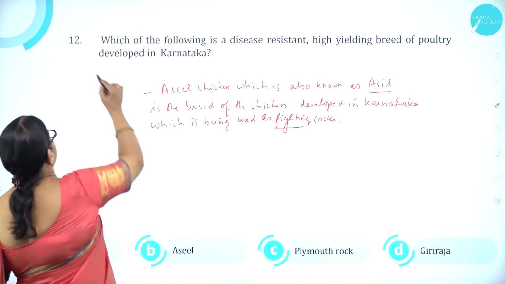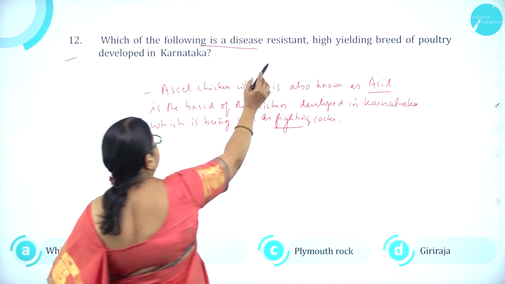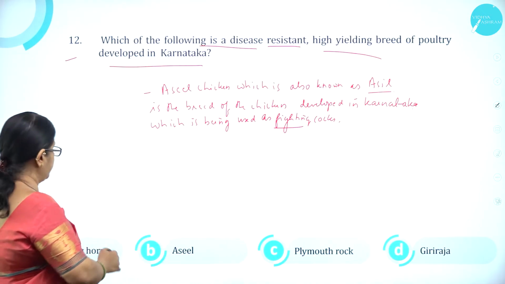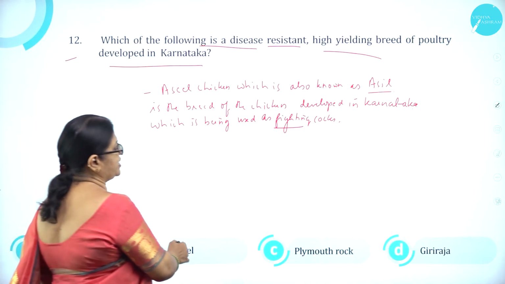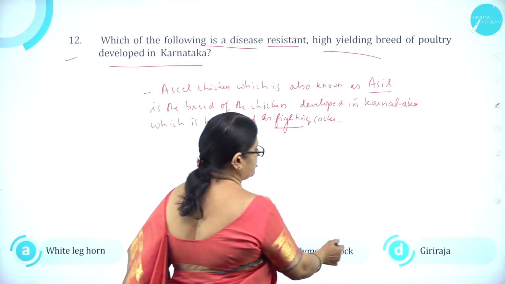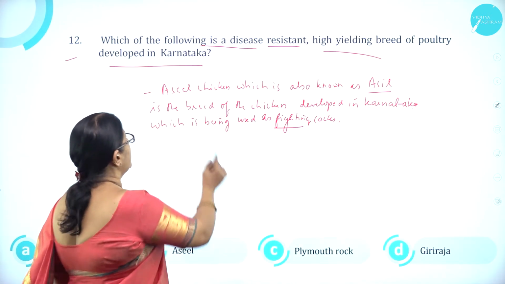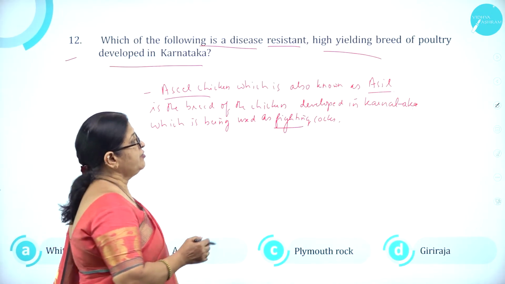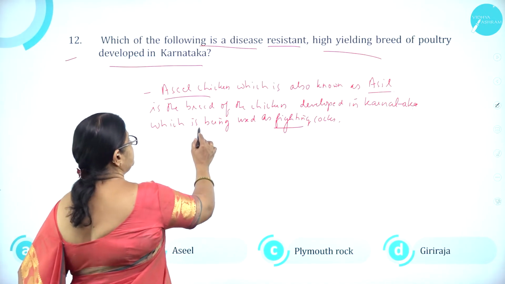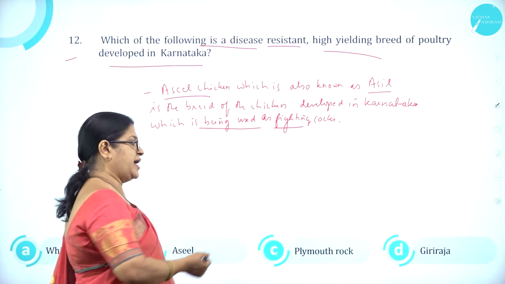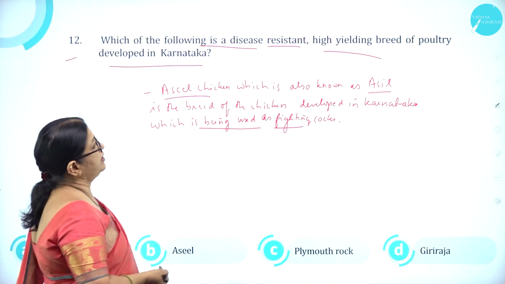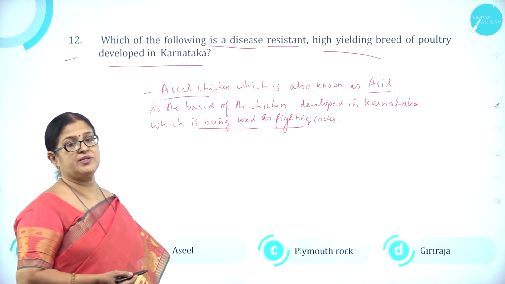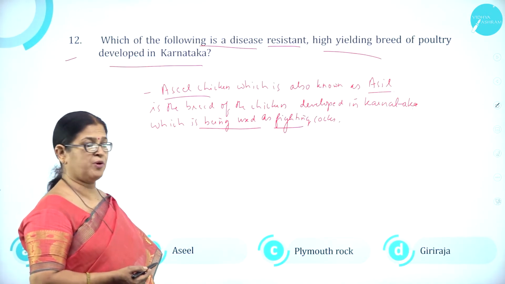Moving on to question number 12. Which of the following is a disease resistant high yielding breed of poultry developed in Karnataka? Option A, white leghorn. Option B, asil. Option C, Plymouth Rock, and option D, Giriraja. Asil chicken is the breed of chicken developed in Karnataka, which is being used as fighting cocks. And even Giriraja also is developed in Karnataka, because it is a disease resistant and high yielding breed of poultry.